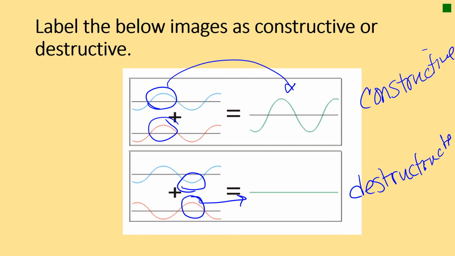All right, hopefully you have a basic understanding of the two different types of waves, which are transverse and longitudinal. Remember that transverse kind of looks like that S. It is found in light, and then longitudinal is kind of like the inchworm look, and that is found in sound. Then you also have to know that you have your P and your S waves. Remember, S can go through only solids, P's can go through liquids and solids. And then you've got constructive and destructive parts of when waves overlap. Constructive is they build off and they get bigger. Destructive is they destroy each other, when they're out of phase, and they kind of cancel each other out. All right, have a great day.